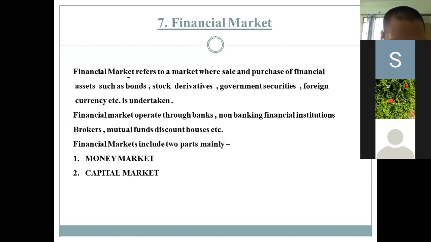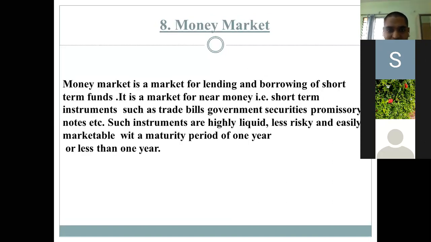Then the financial market operates through banks, non-banking financial institutions, and brokers. Brokers means share brokers, or middle persons, through whom shares are sold and purchased in the stock market. Then next, mutual funds and discount houses, etc. Financial market includes two main parts that we have to study in this chapter, that is the money market and the capital market. First of all, we will start with the money market.